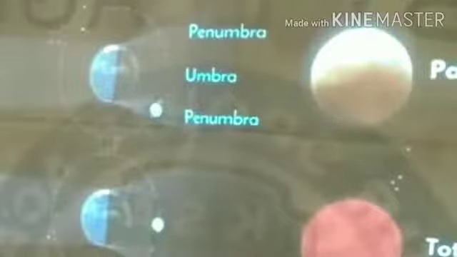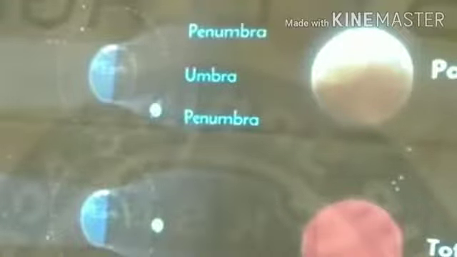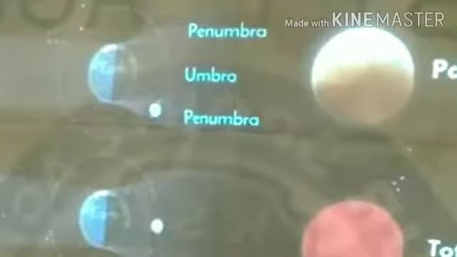These are actually spectacular phenomena. You may look at a lunar eclipse with your naked eye or directly. You know why? The moon is a non-luminous body. It is not emitting its own light, right? So there is no such health hazard or eye defect caused by the lunar eclipse, but you may use spectacles also if you are afraid. These eclipses are very interesting to watch. These are spectacular phenomena, so don't believe any superstition that arises in society.